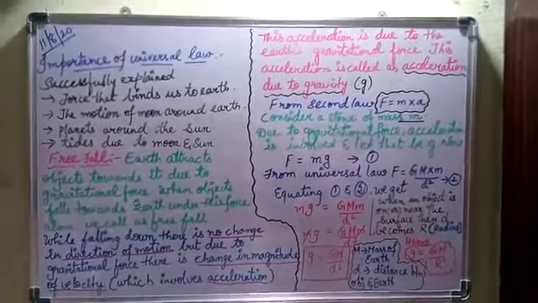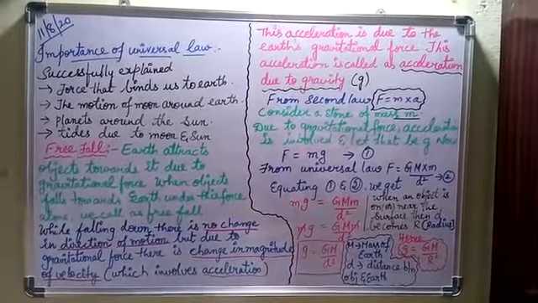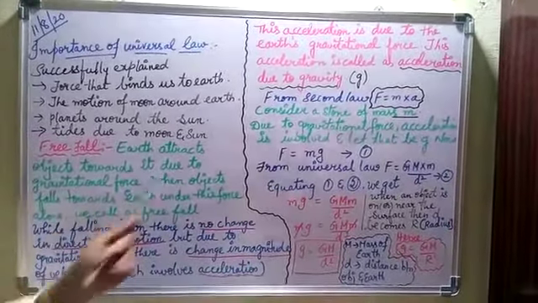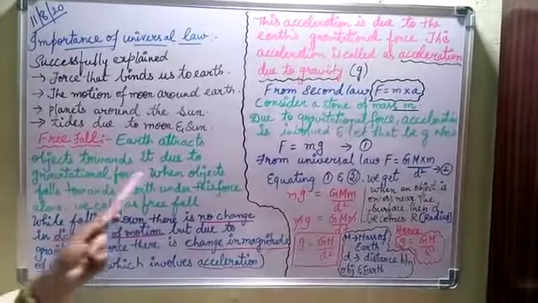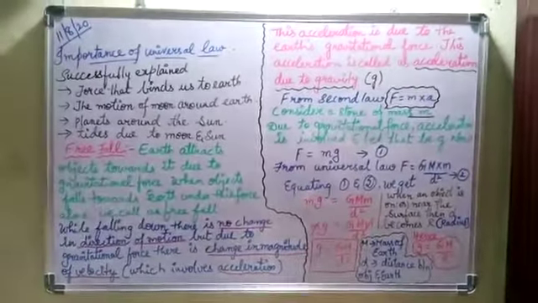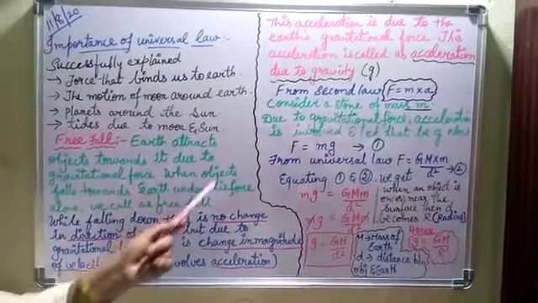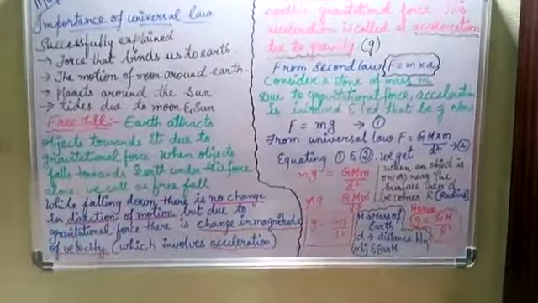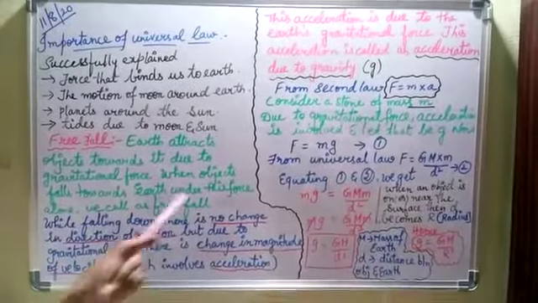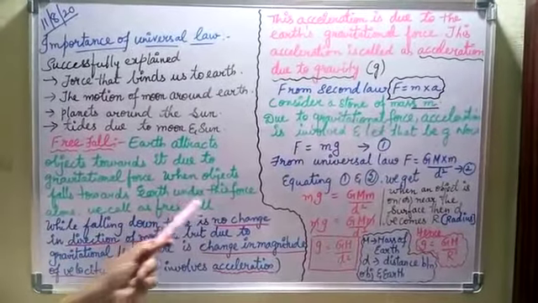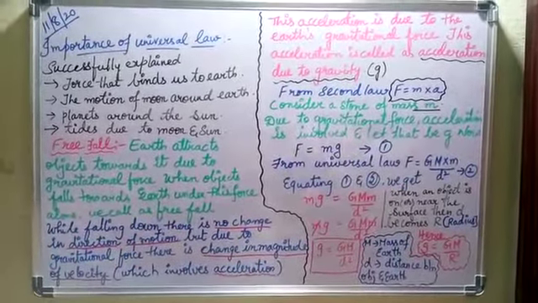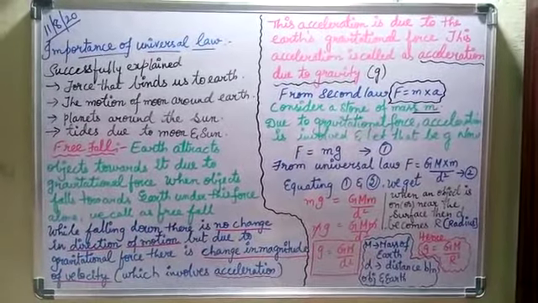So now let us learn about free fall. So what is free fall? We know that earth attracts all the objects towards it, and that is due to the gravitational force. When an object falls towards the earth under this force alone, we call it a free fall.